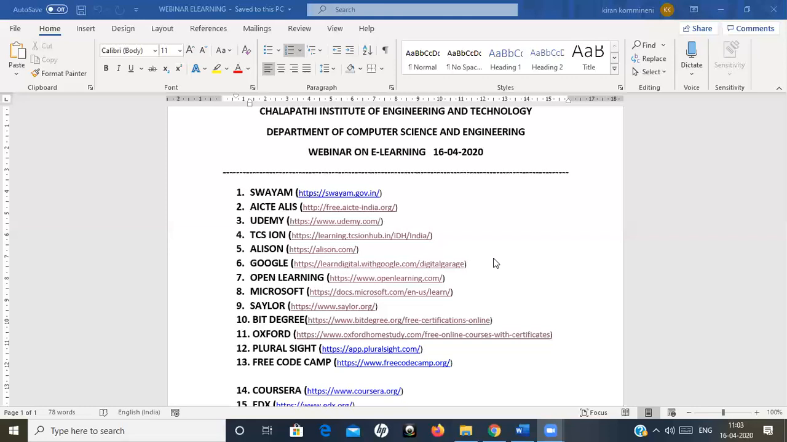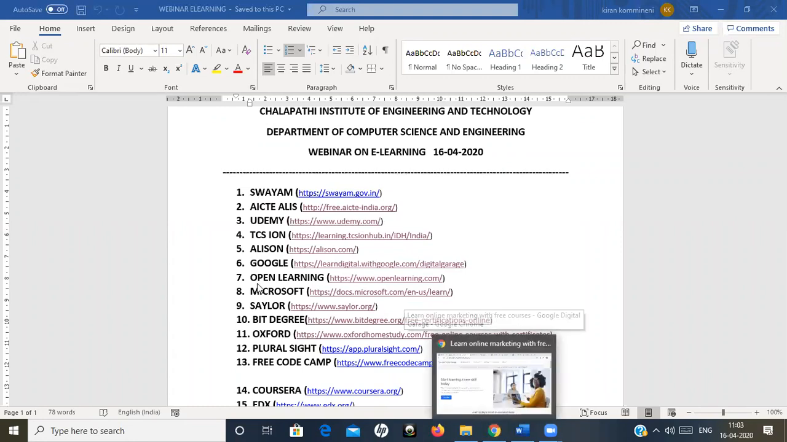So let me start this session, actually the webinar on e-learning. What we are going to see now are the different platforms where you can see all the e-learning courses or the contents that are available. Starting with Swayam, we are going to see the first one, the Swayam portal.